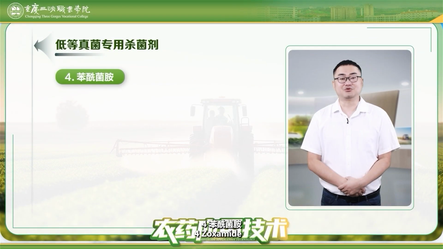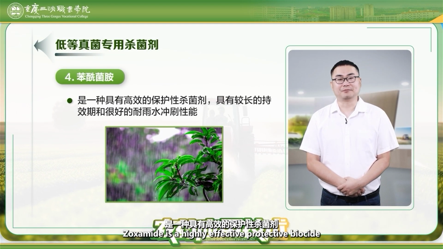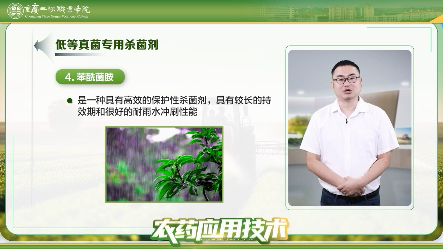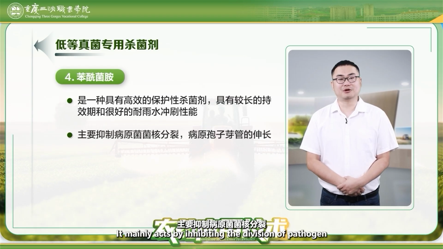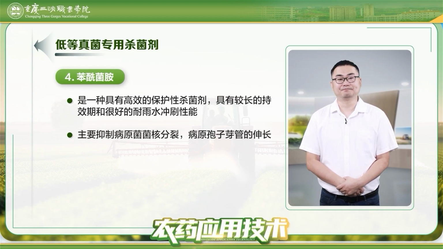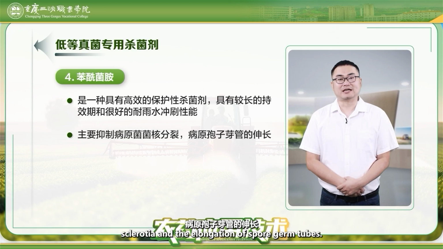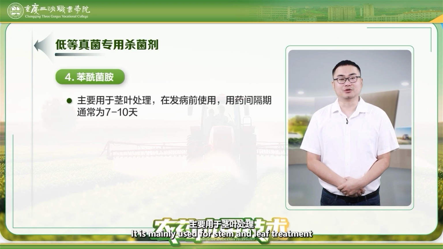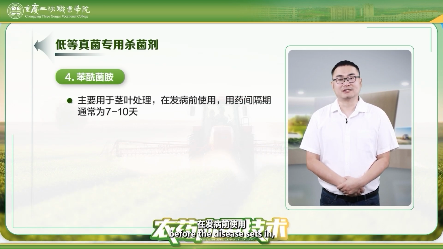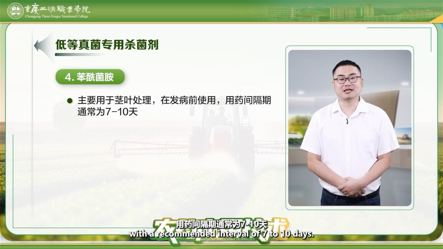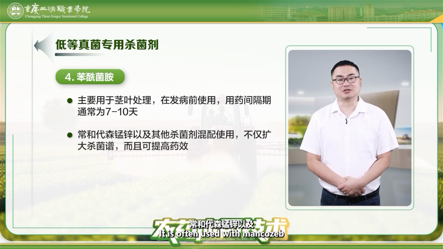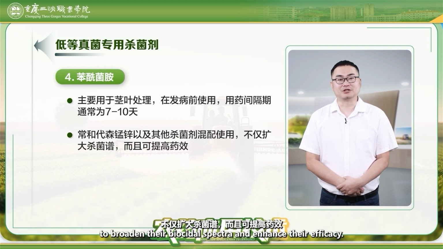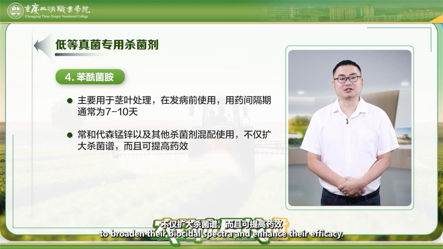4. Zoxamide. Zoxamide is a highly effective protective biocide with a long-lasting residual effect and strong resistance to rainwater. It mainly acts by inhibiting the division of pathogen sclerotia and the elongation of spore germ tubes. It is mainly used for stem and leaf treatment before the disease sets in, with a recommended interval of 7 to 10 days. It is often used with mancozeb and other biocides to broaden their biocidal spectra and enhance their efficacy.